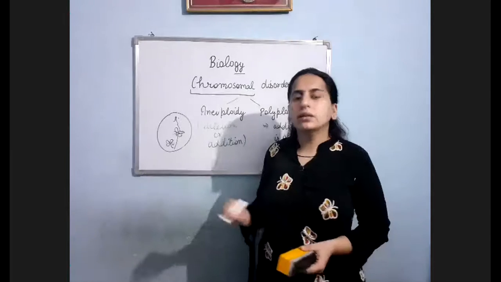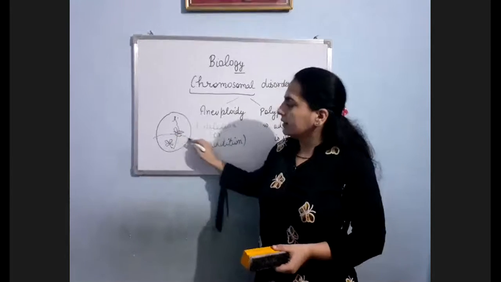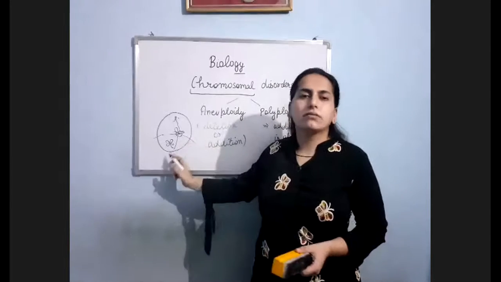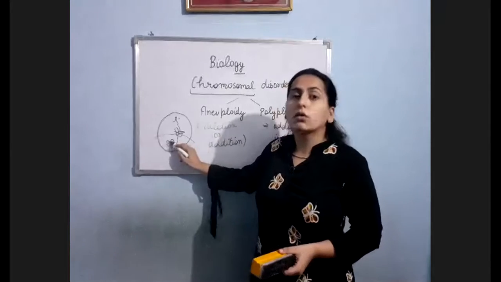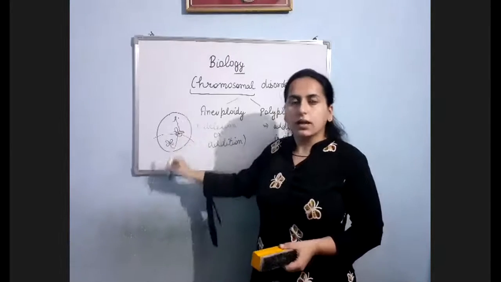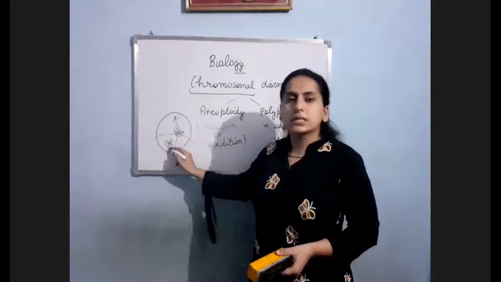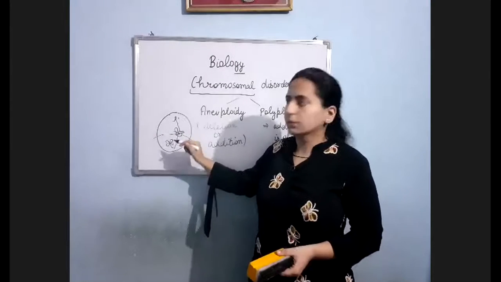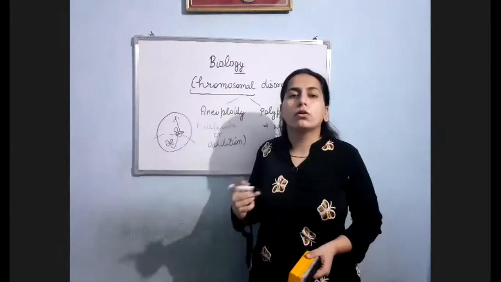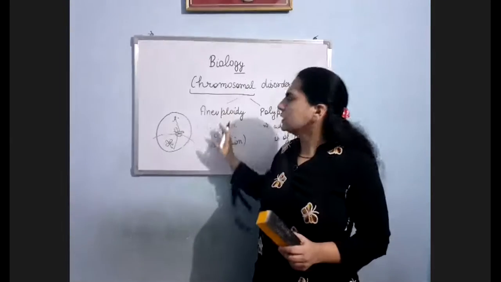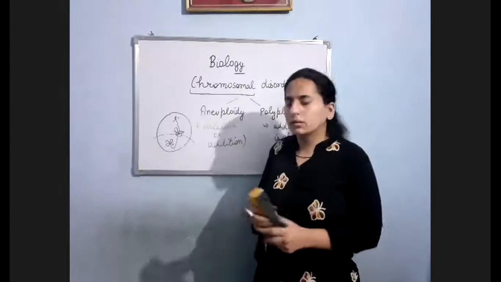So what will happen? Here, the resultant will be having 47 chromosomes instead of 46, because that one sister chromatid is in addition. Am I clear? So instead of 46, it will be having 47. And the second cell produced will be having 45 chromosomes. So this could be the reason for aneuploidy.